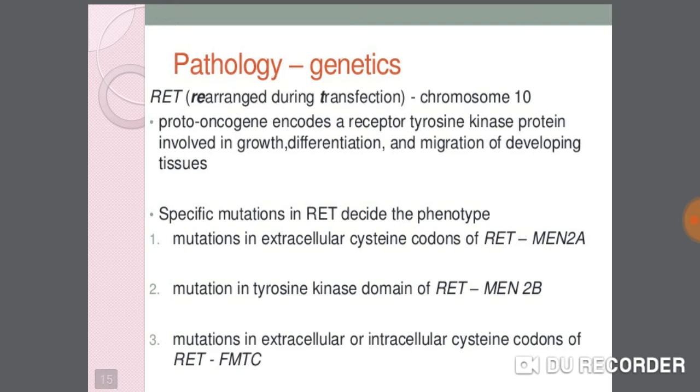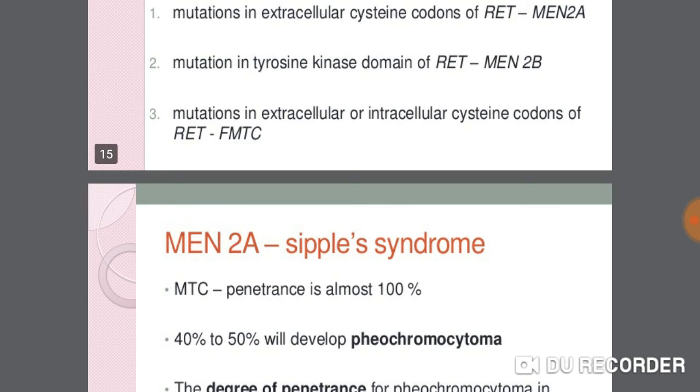Pathology and genetics: RET, rearranged during transfection, on chromosome 10. This proto-oncogene encodes a receptor tyrosine kinase protein involved in growth, differentiation and migration during development of tissues. Specific mutations in RET decide the phenotype. Mutations in extracellular cysteine codons of RET cause MEN syndrome 2A. Mutation in the tyrosine kinase domain of RET causes MEN syndrome 2B. Mutations in extracellular or intracellular cysteine codons of RET cause FMTC.